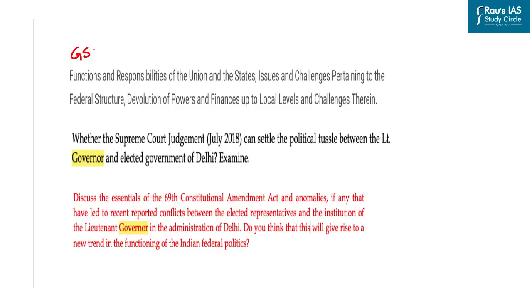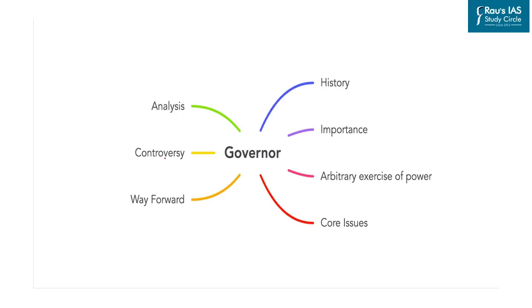Now UPSC, under the GS2 section, highlights the areas where questions related to the governor can be asked with regard to the federal structure and the functions and responsibilities of the Union and the state. Such a question was also seen previously with regard to the governor in 2018 and 2016 respectively, and thus this area becomes important for us. Now the governor has been in the news for some time due to issues related to the Kerala Assembly, and prior to that with the involvement of the governor in the Punjab Assembly.